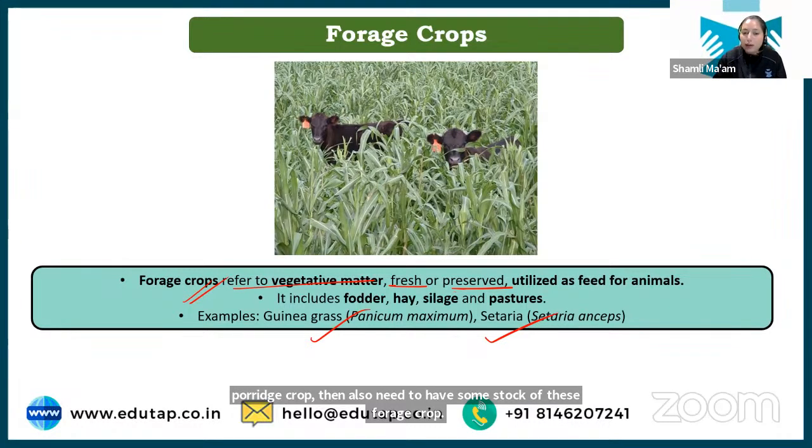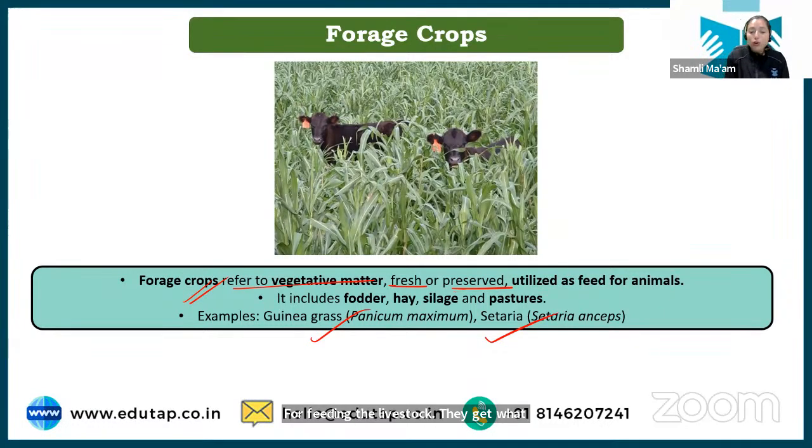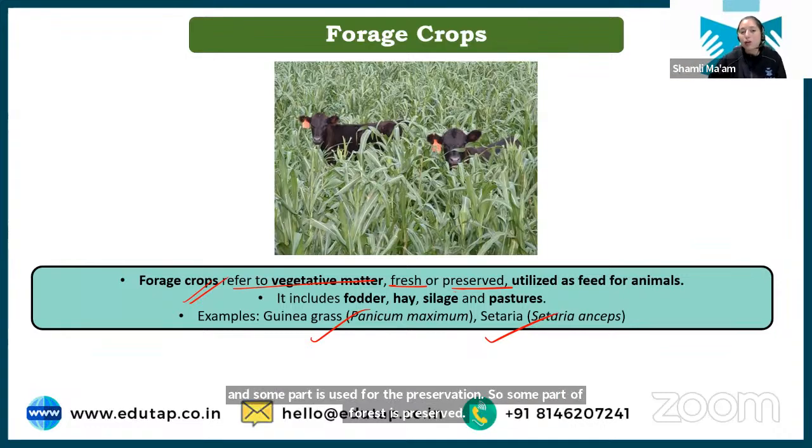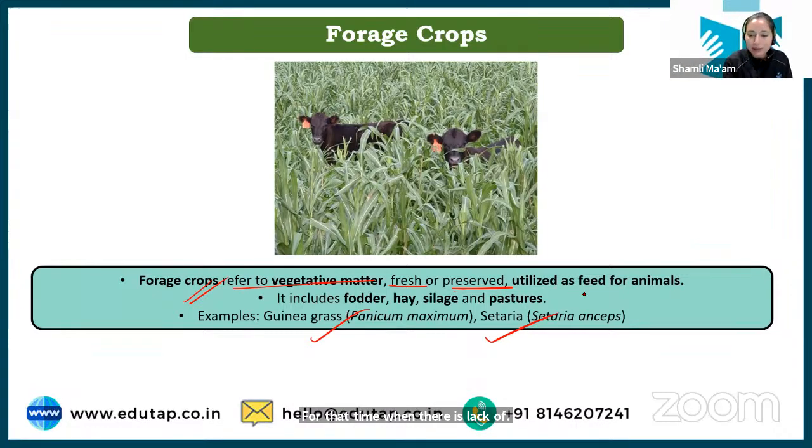So when the production is good, the farmer uses some part for feeding and some part for preservation. That part is preserved for the time when there is a lack of feed, and utilized as feed for the animal.